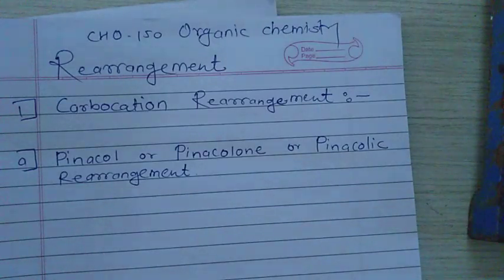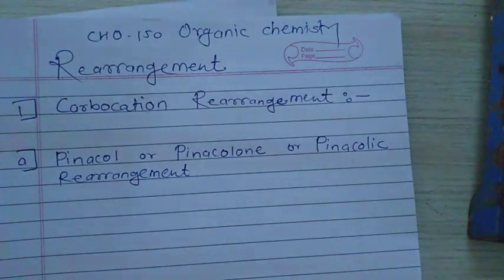Here we are going to learn the CHO 150 course of MSc first year. Last time we learned about some reactive intermediates, that is carbocation, carbanion, carbene, nitrene, free radicals and arine.